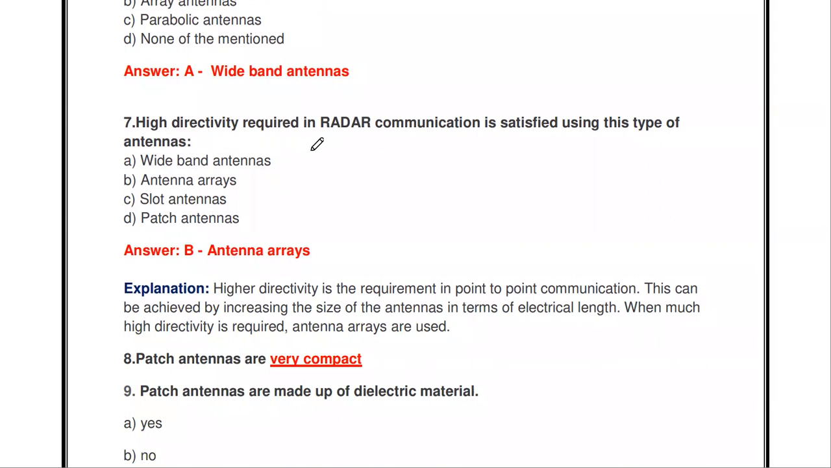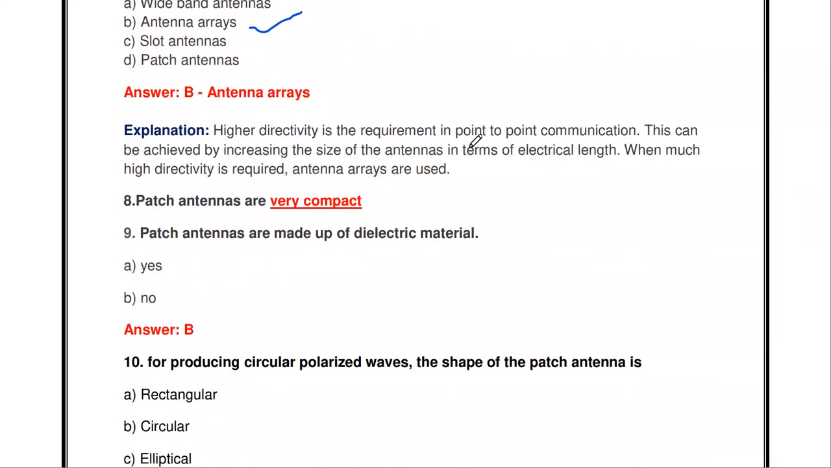The high directivity required in radar communication is satisfied using this type of antenna. High directivity is the main thing in radar communication. So which type of antenna are we using? Wideband antenna, antenna array, slot antenna, patch antenna. The antenna array. In order to increase the directivity, we connect similar antennas in an array format, which is called an antenna array.